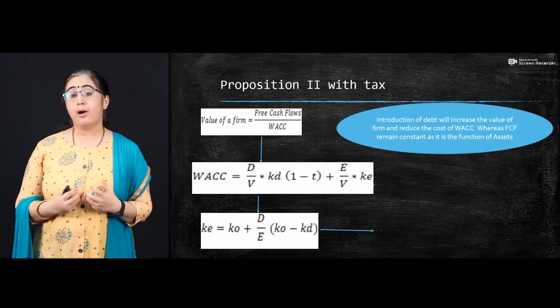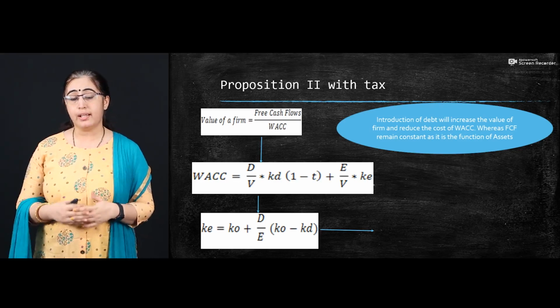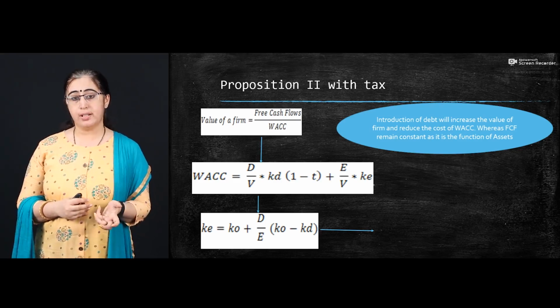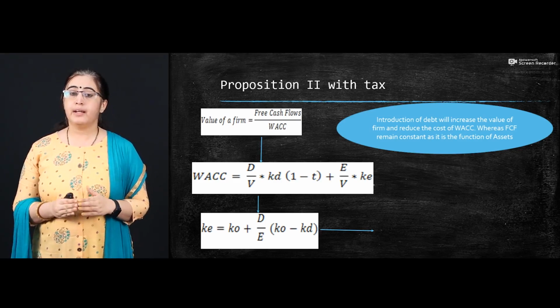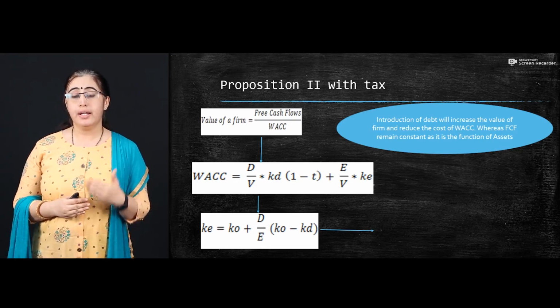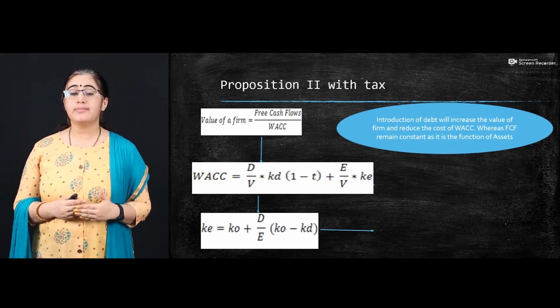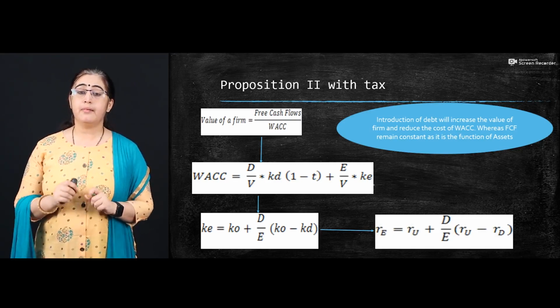And the last thing, how you are able to get your equity cost. To get the equity cost, it is again KO plus the proportion of D upon E in brackets KO minus KD. So you are subtracting the cost of debt from the overall cost, and this way you are able to get the cost of equity. And the return calculation.